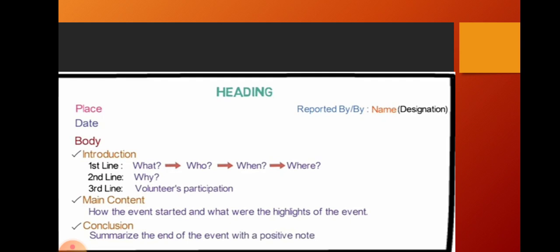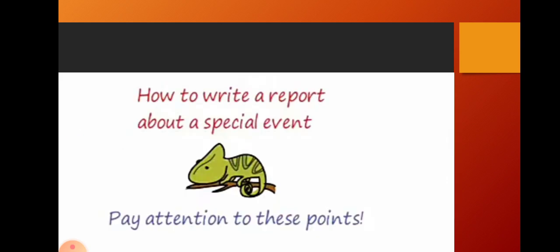Then the main content: how the event started and what the highlights of the event were. That should be mentioned in the main part, that is the next paragraph. Next, conclusion. Summarize the end of the event with a positive note. Even though it ends with the negative, you have to conclude with an optimistic, that is positive, note. Got it, children? This is the way of writing a report.